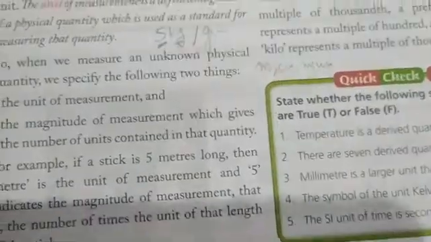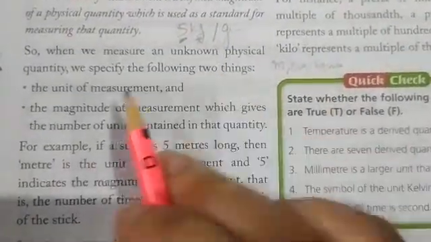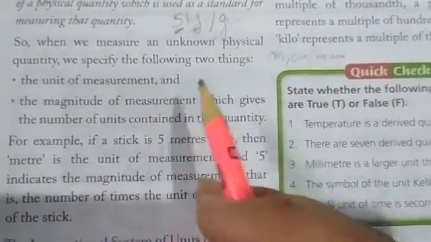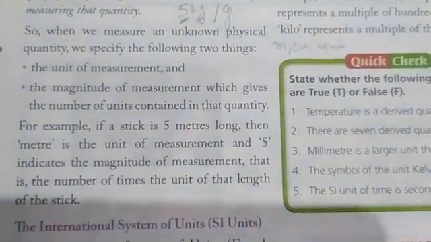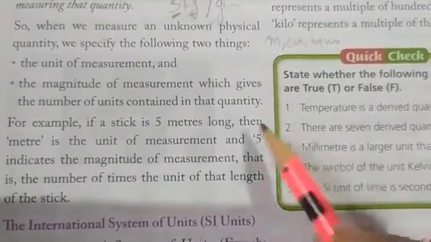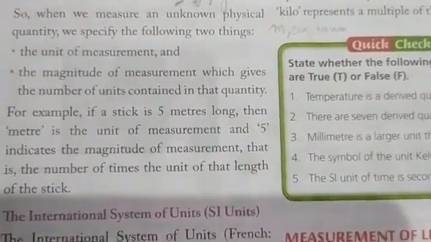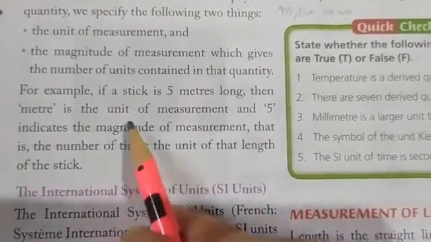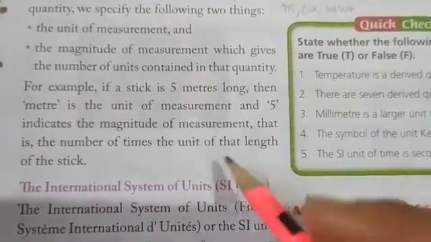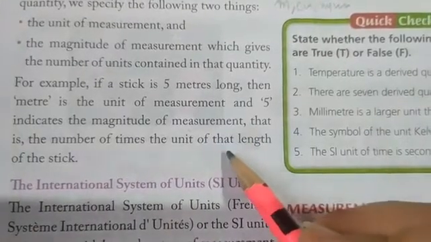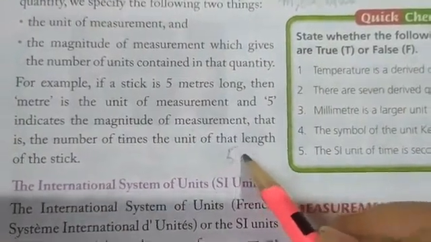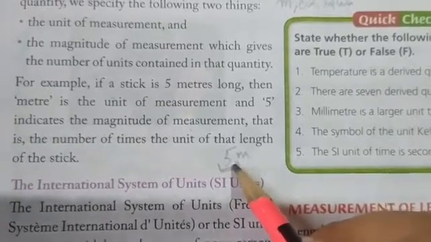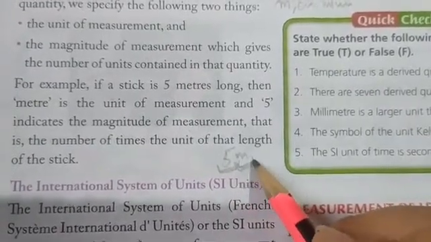So we can say that when we measure an unknown physical quantity, we specify the following two things: the unit of measurement and the magnitude of measurement, which gives the number of units contained in that quantity. Now for example, if a stick is 5 meters long, then meter is the unit of measurement and 5 indicates the magnitude of measurement. If it is 5 meters, then here 5 is the magnitude of the measurement and meter is the unit of measurement.